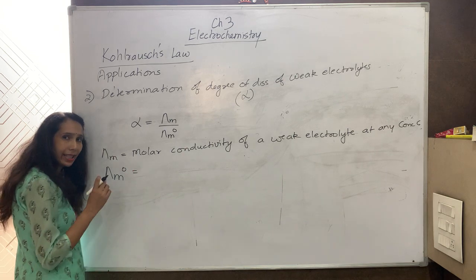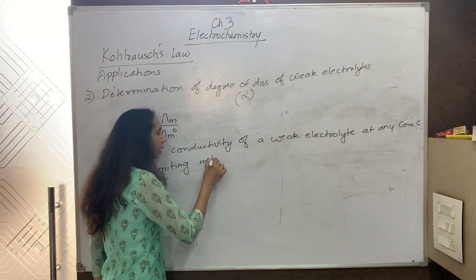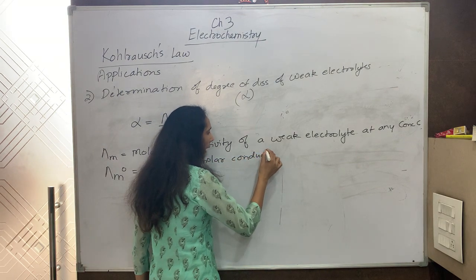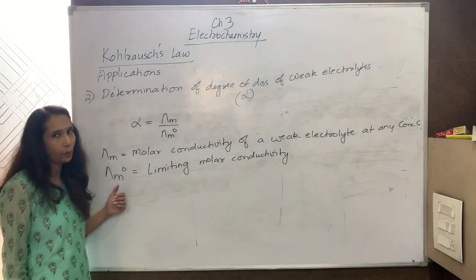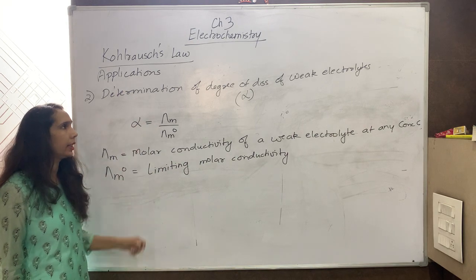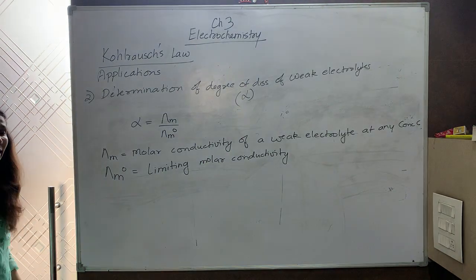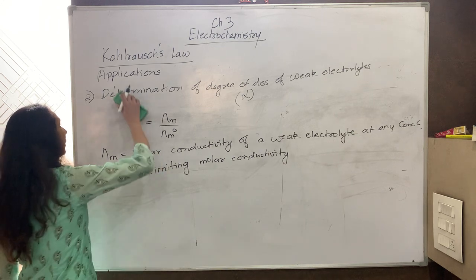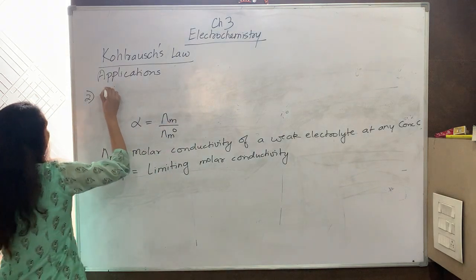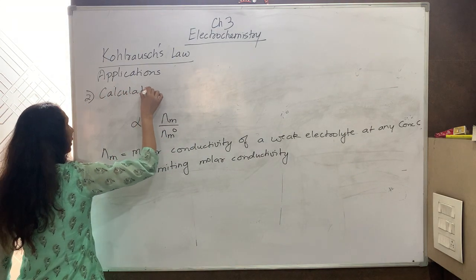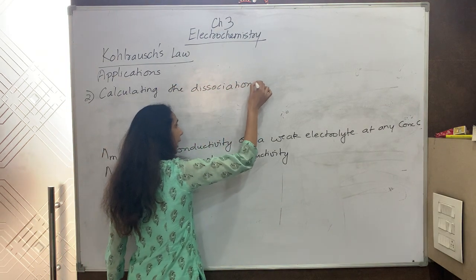And of course, you know what is Λm naught. Λm naught is the limiting molar conductivity of the same weak electrolyte, and this is determined from Kohlrausch's law. Their ratio will give us the degree of dissociation alpha. So this is your second application. Third is calculating the dissociation constant of the weak electrolyte.